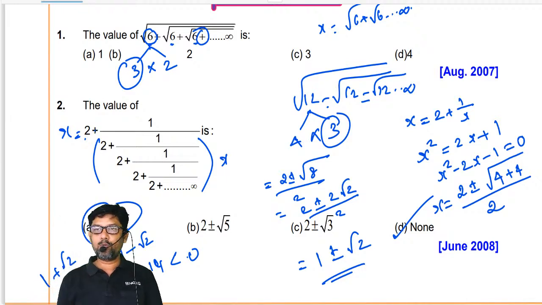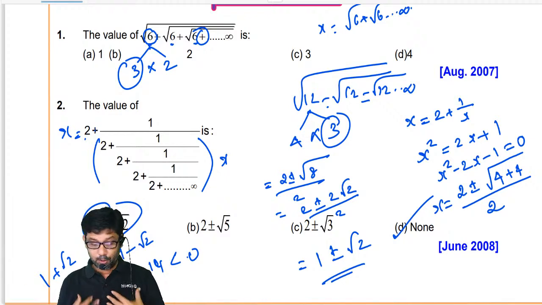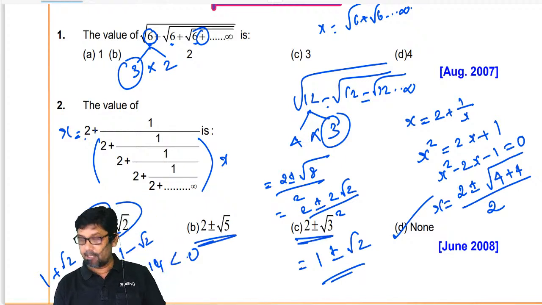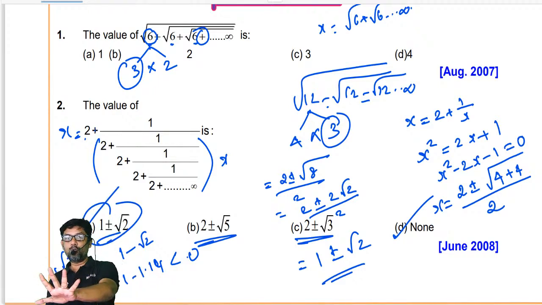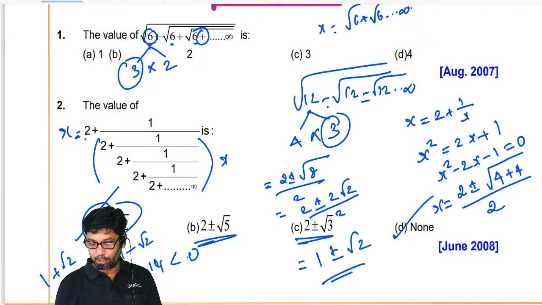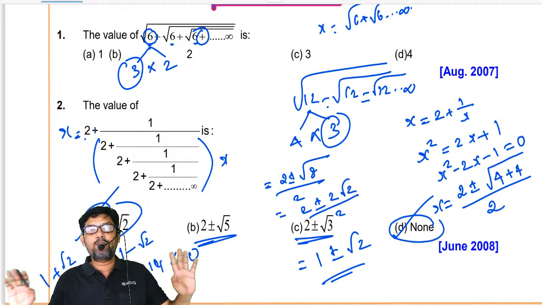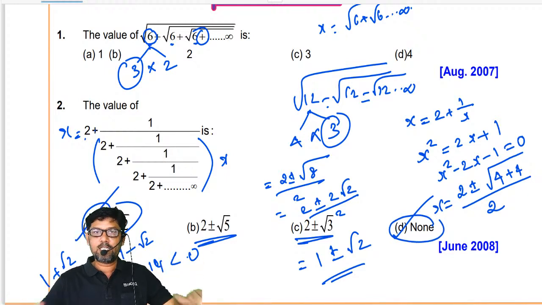Because 1 plus root 2 is what? 2.414 something I am getting. Yes, I am happy about it. But the less-than-0 option is not possible. Here this is 4 point something I am getting. This is 3 point something I am getting. My answer will be what? 1 plus root 2. Definitely not 1 plus or minus root 2. I am going with none of these only, irrespective of any answer they have given. Okay, I am going with what?